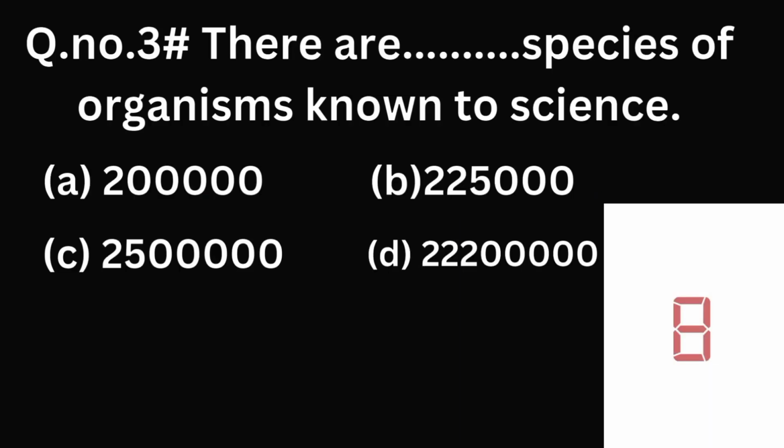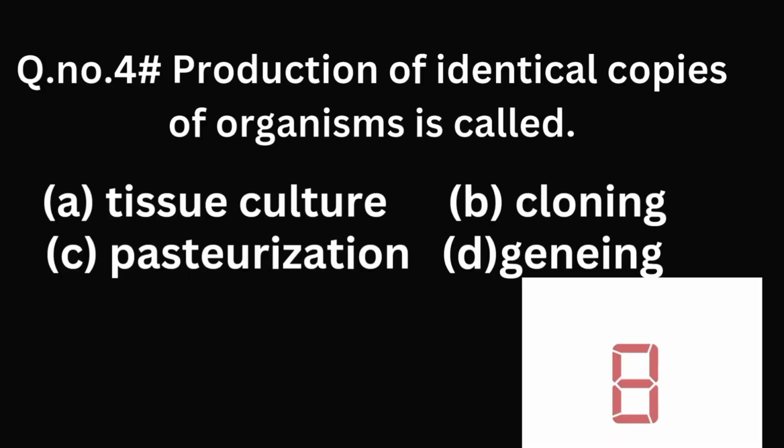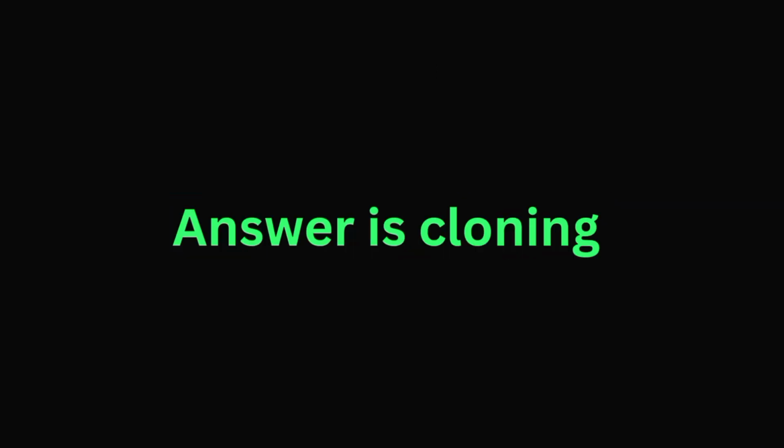Question number 3. There are dash species of organism known to science: 2 million, 2.25, 2.5, 2.22 million. And the answer is 2.5 million. Question number 4. Production of identical copies of organism is called tissue culturing, cloning, pasteurization, genning. And the answer is cloning.